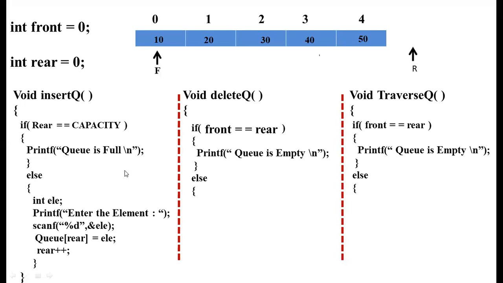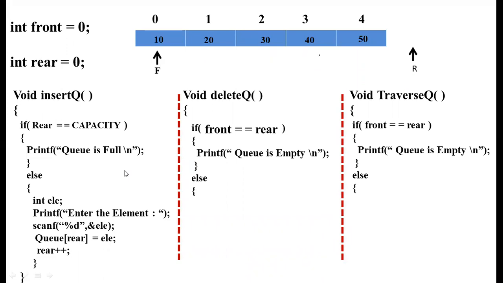Until the rear value is equal to the capacity, we go on increasing the elements in the queue. When the capacity is equal to the rear, the if block will get executed, not the else block, because there is no place to insert the next element. So this is insertion of an element into the queue.